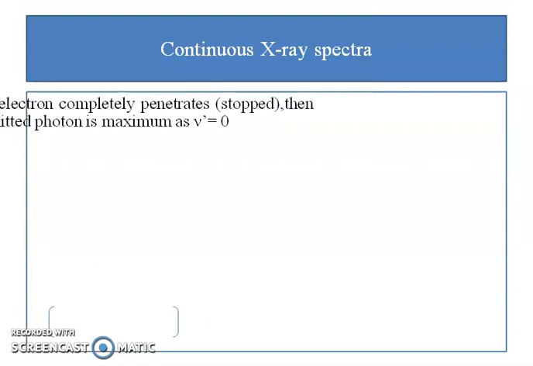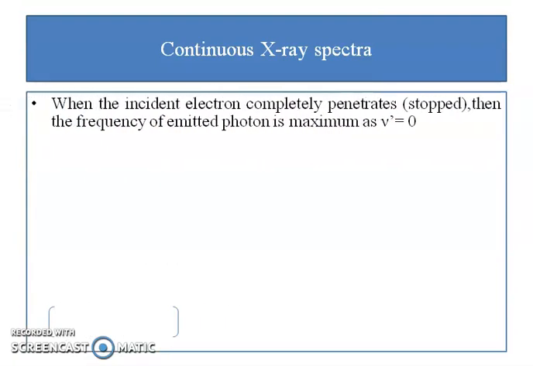Now, when the electron is completely stopped by the nucleus, then the frequency of the emitted photon is maximum, that is nu dash is equal to nu max and v dash is equal to 0. Therefore, half mv square is equal to h nu max.